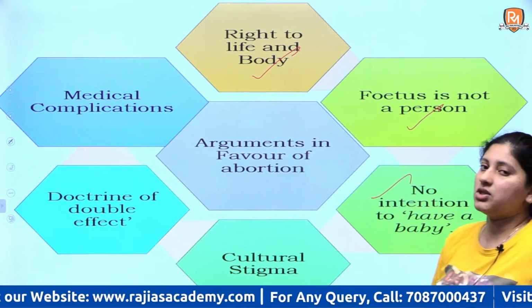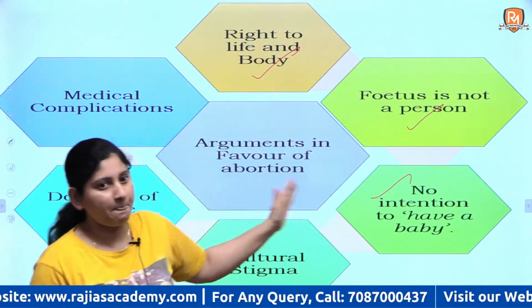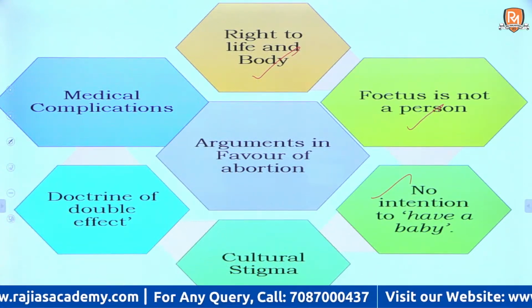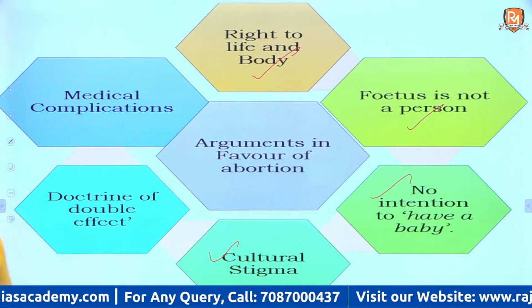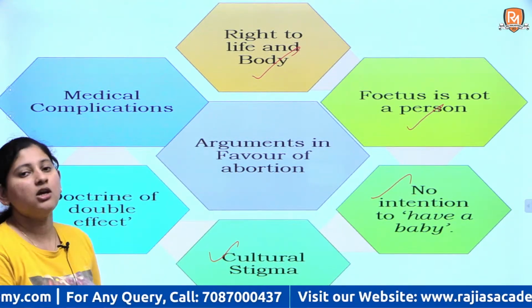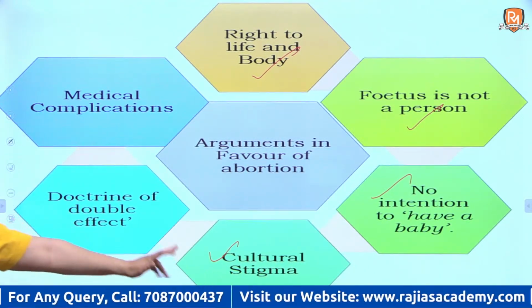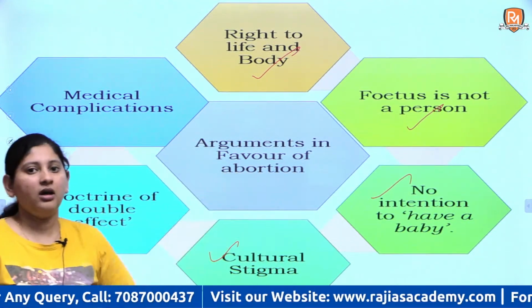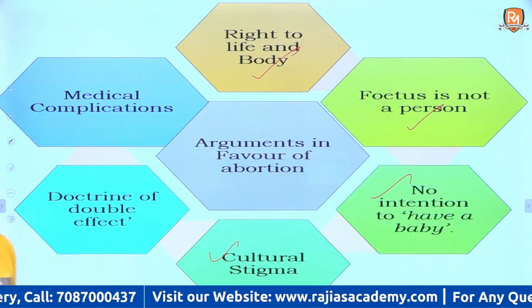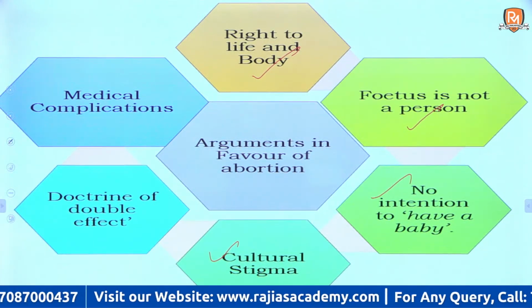Sometimes the pregnancies are just unplanned. If you don't have an intention to have a baby, then this is the reason women have argued that they want the termination to happen. There is a cultural stigma attached to single mothers and premarital sex. So if you're not married and you do get pregnant, women have argued for being allowed to terminate their pregnancy. Right now you have to ask permission.